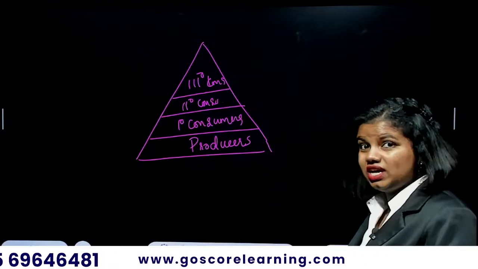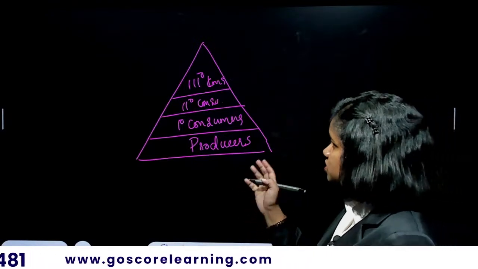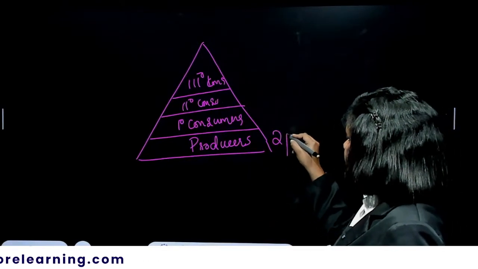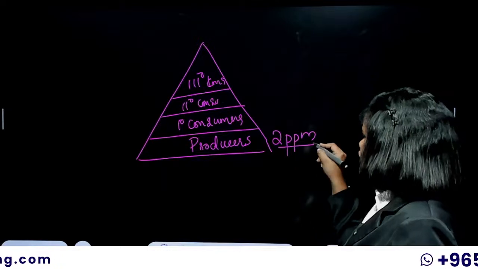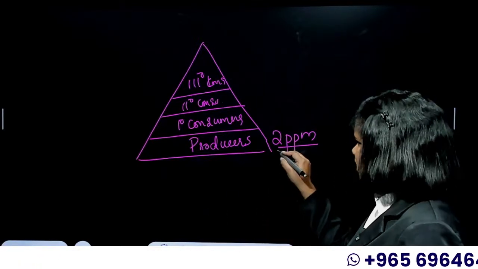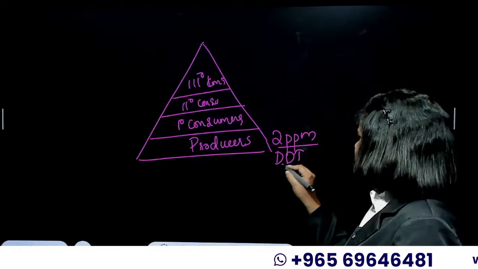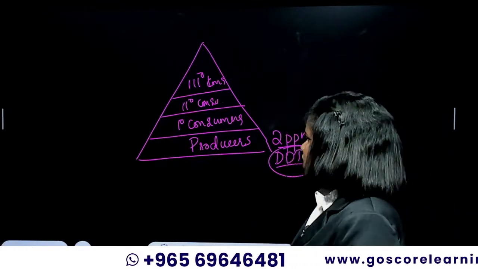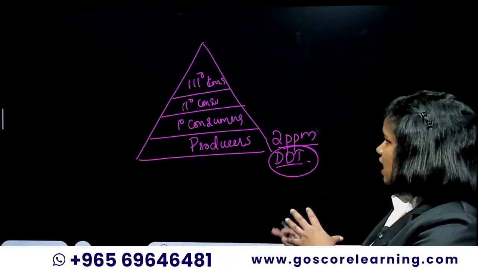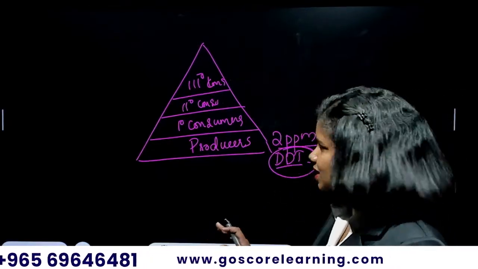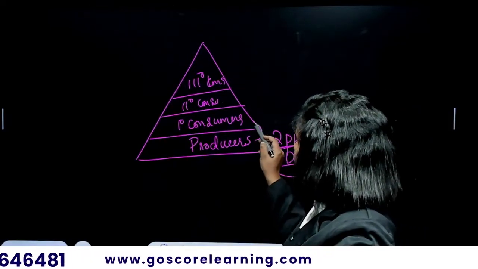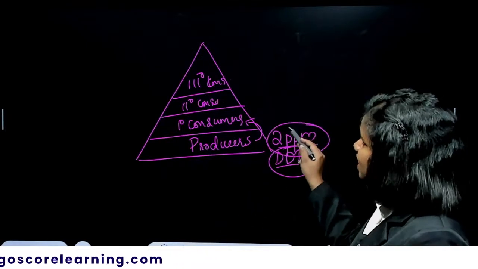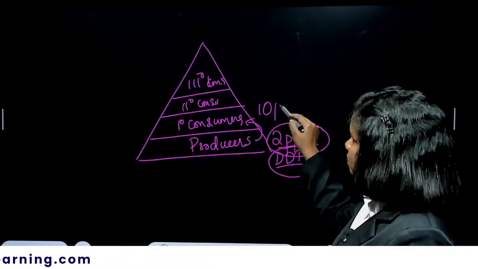And when you're checking the amount of concentration, suppose the producers, the plants, got maybe 2 ppm, parts per million, of that particular pesticide. Let the pesticide be DDT, an inorganic chemical. If the plants had 2 ppm concentration of that chemical, by the time the plants are eaten by the next trophic level, the primary consumer, this 2 ppm can get converted into 10 ppm or maybe 20 ppm.